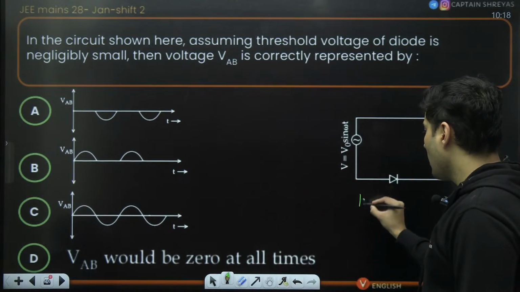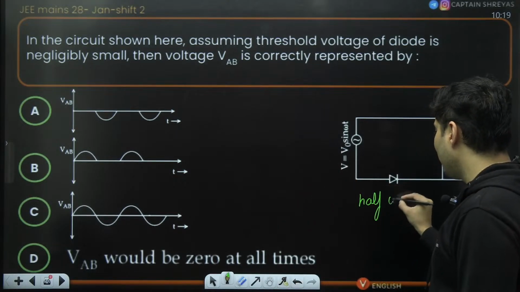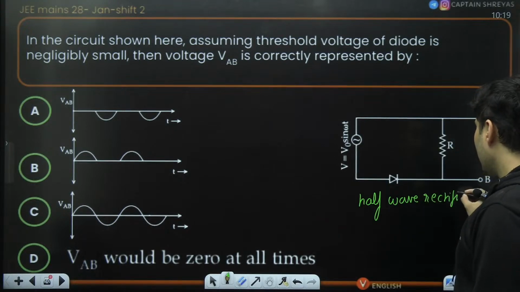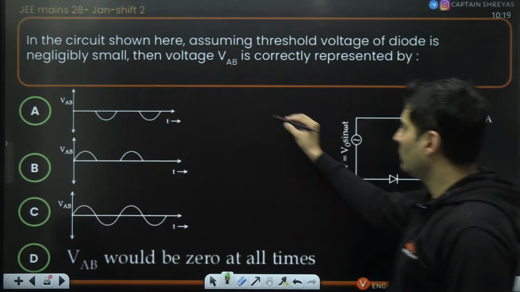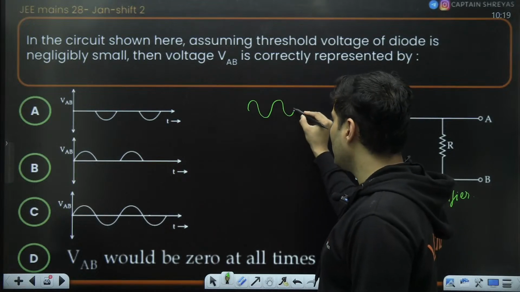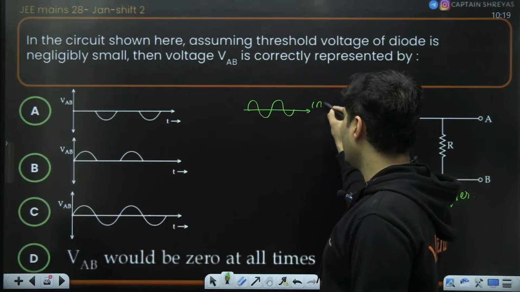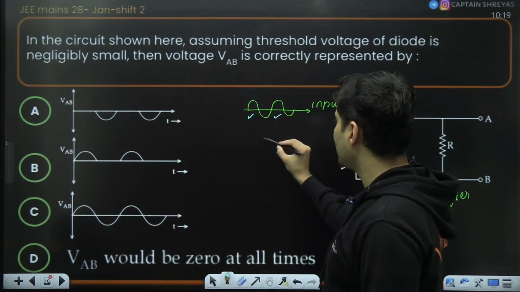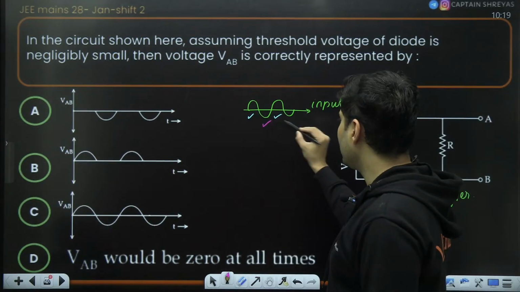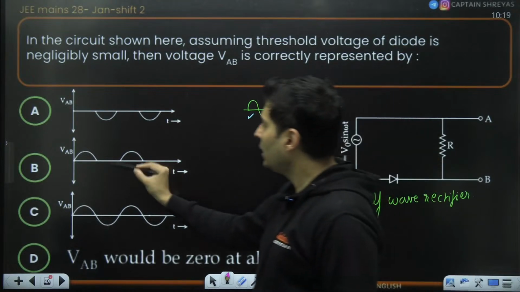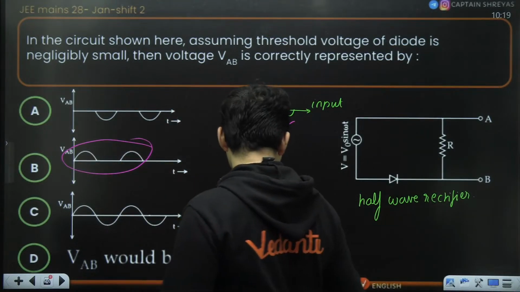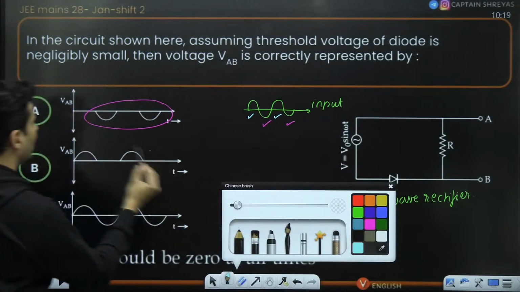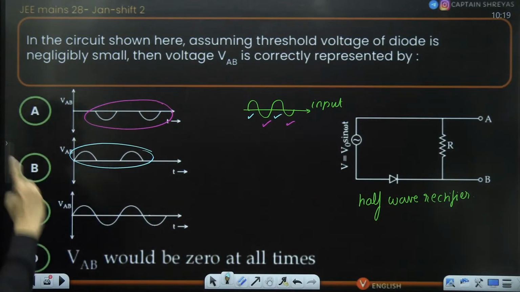This is the diagram of something called a half wave rectifier. Half wave rectifier. That's all this is. Out of the complete input wave that you are going to get, if this is your input wave, either you will get this and this, or you will get this and this. Either the bottom ones, or the top ones. So both options could have been correct.